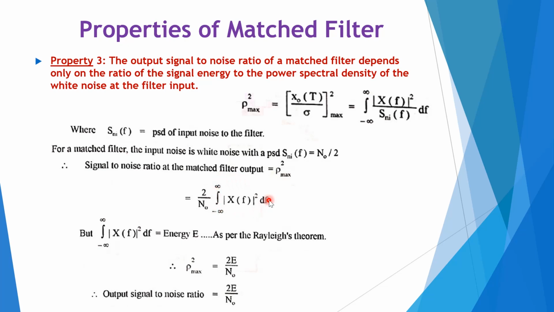So, this term we have represented with E. So, 2E divided by N0. The output signal to noise ratio of a match filter is 2E by N0. This equation is perhaps the most important result in evaluation of the performance of signal processing systems using match filter. And this tells us that the match filter does not depend on the shape of the input signal x of t, but the judgment made by the match filter depends only on the energy E of the input signal.